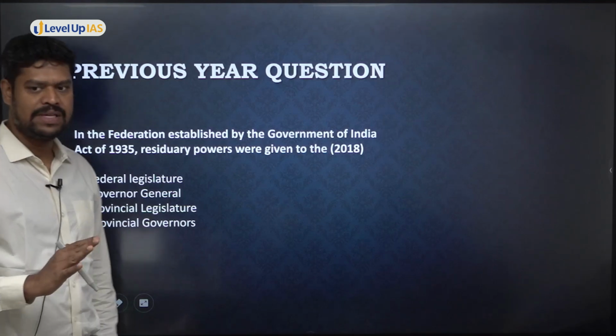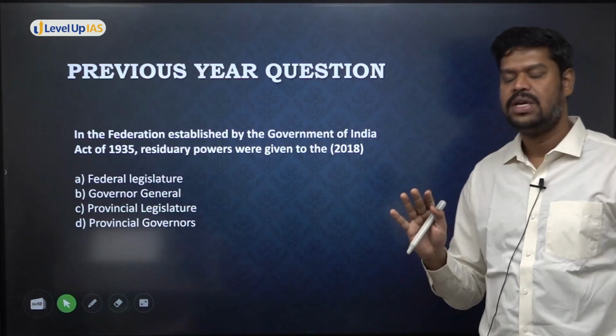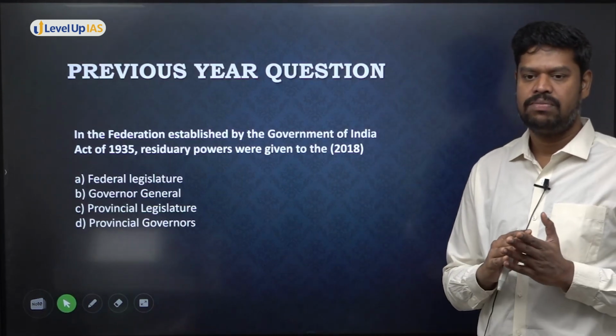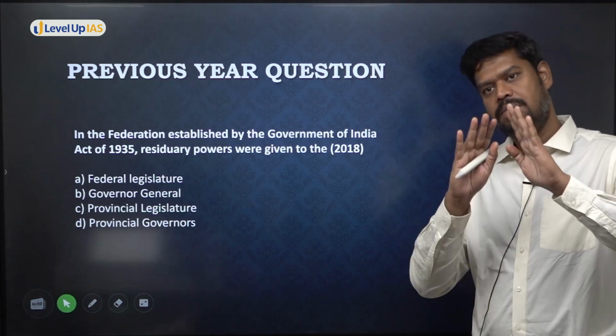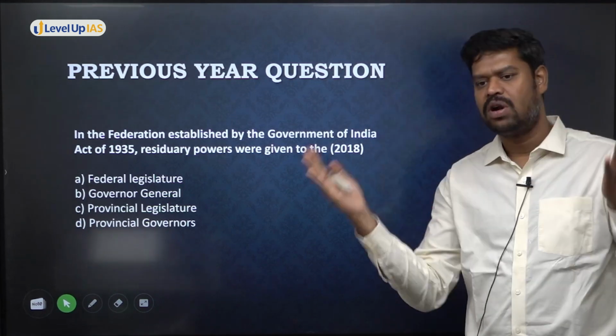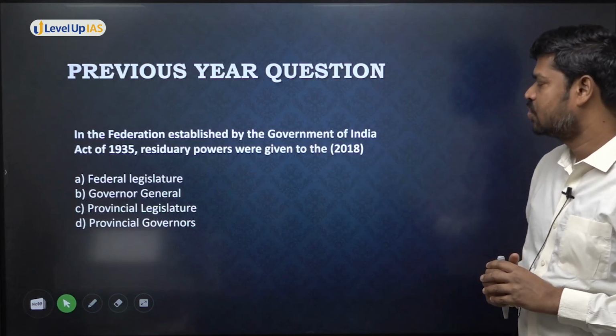Okay, so these are the major provisions. The Indian Independence Act is not very important, but try to have an understanding of these provisions. Questions are more likely to come from the Government of India Act 1919 and 1935 for your prelims, but for your mains, more likely from the overall development or from the Government of India Act 1935. So please come to this question.